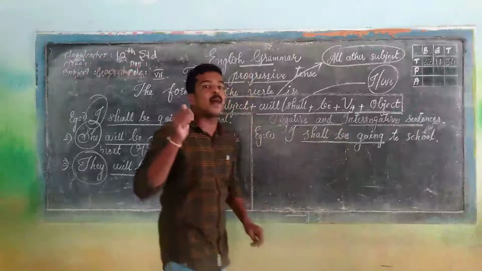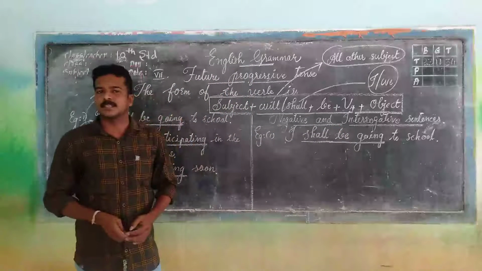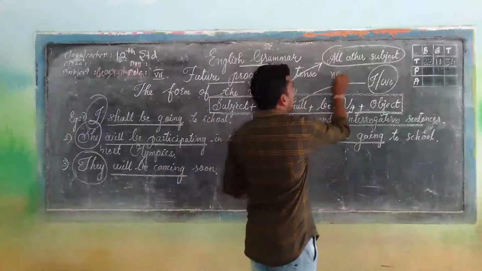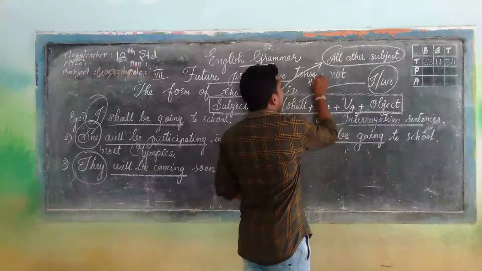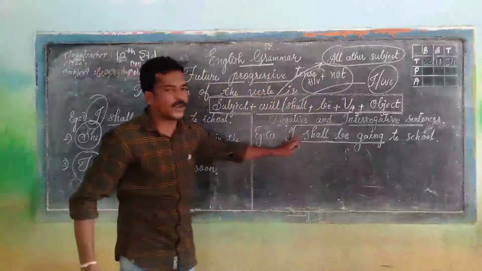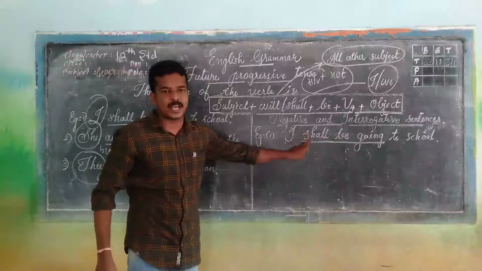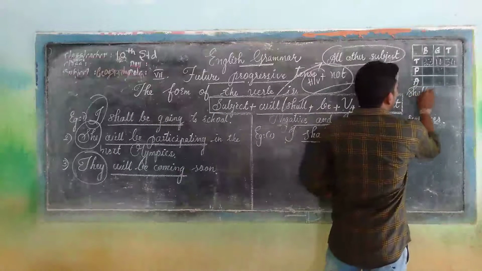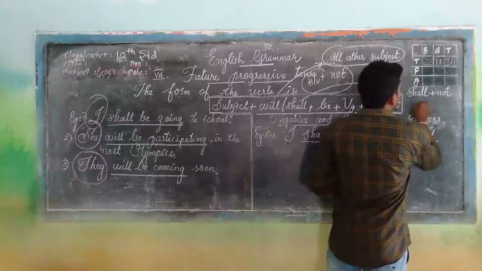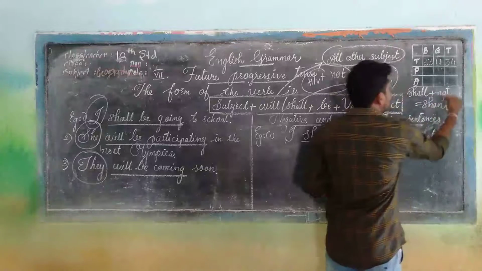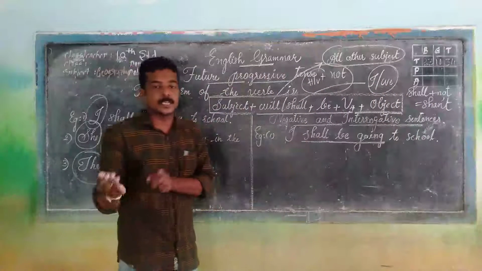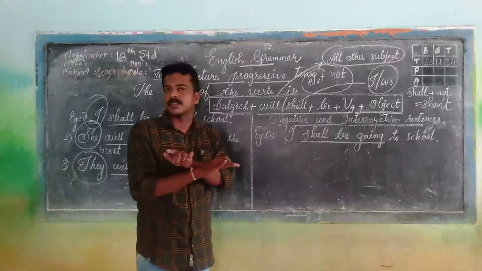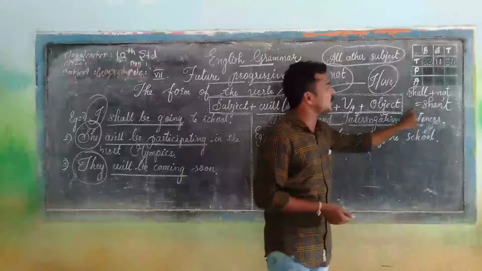You know very well how to make a negative sentence. Number of times I said to you, in order to make a negative sentence, just add not along with the helping verb. Here it is very easy. The helping verb is shall. Most students might not know that shall plus not is shan't. This is the short form negative. Most students tend to write it as shan't in another way, but that usage is not there in English. Shall plus not is shan't.